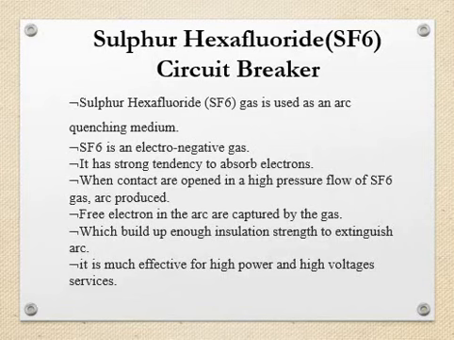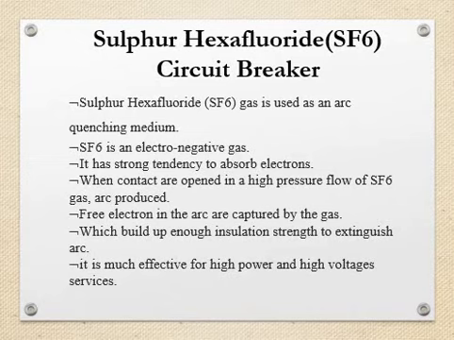The next circuit breaker is the sulfur hexafluoride SF6 circuit breaker. SF6 gas is used as an arc quenching medium. SF6 is an electronegative gas. It has a strong tendency to absorb electrons.